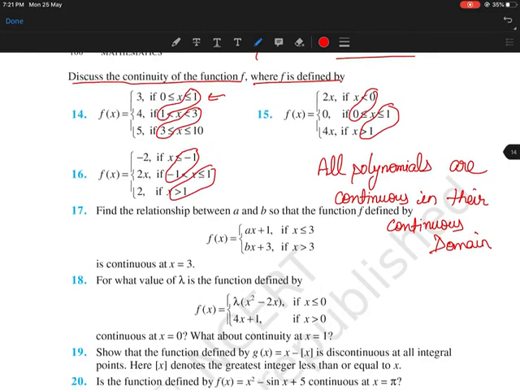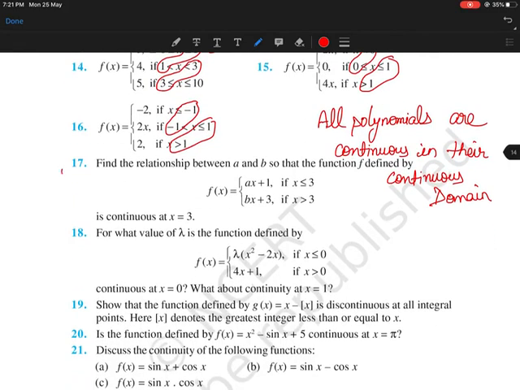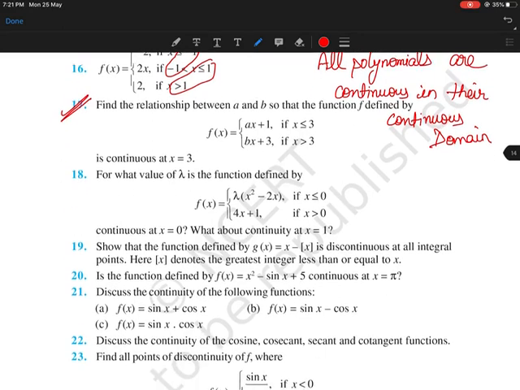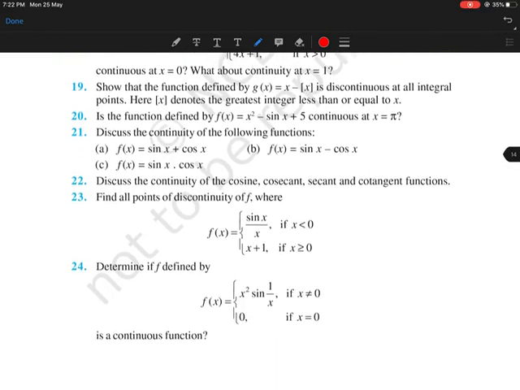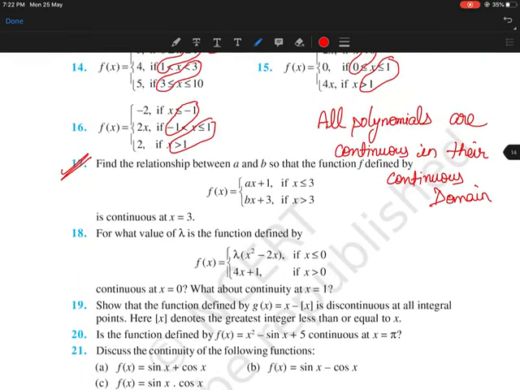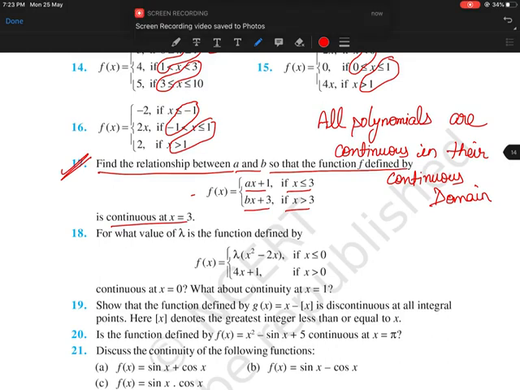You can check it. Now I am doing another type of question, which has probabilities that it can come in exams. They are important questions. I will prefer to do this question. Now let's read the 17th question. What it is saying: find the relationship between a and b so that the function f defined by ax plus 1 if x less than or equal to 3 and bx plus 3 if x greater than 3. Now how to do this type of questions?